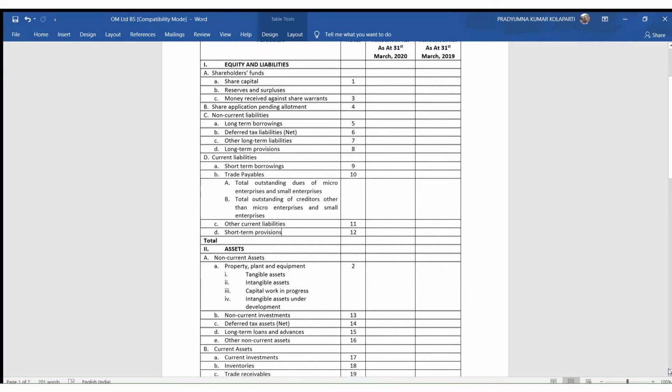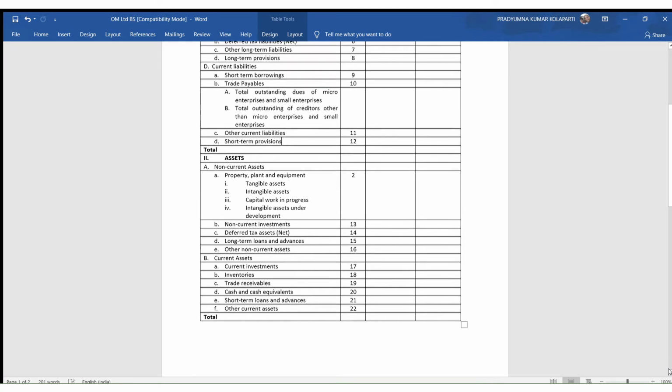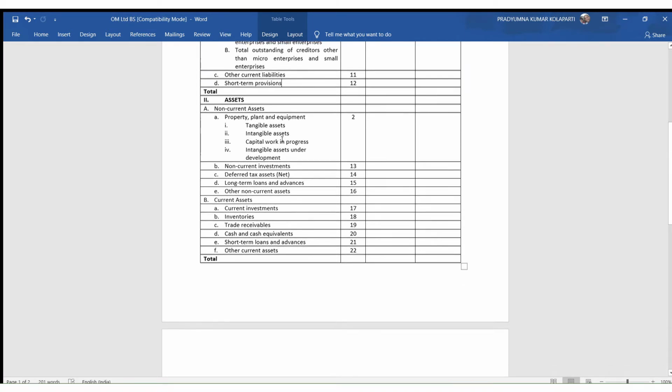Next, coming to part 2 of the balance sheet, that is assets. Non-current assets. Now, non-current assets consist of property, plant and equipment, which again is divided into tangible assets, intangible assets, capital work in progress, where we are constructing some assets, and intangible assets under development. If there are any intangible assets under development, like software, that has to be disclosed here.